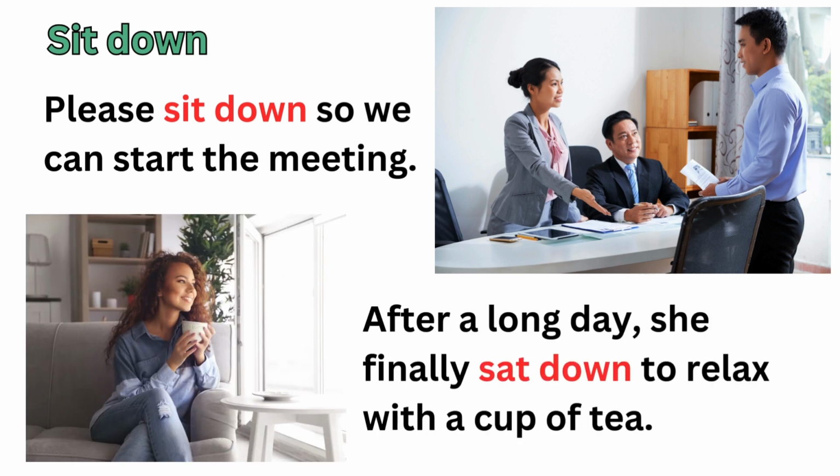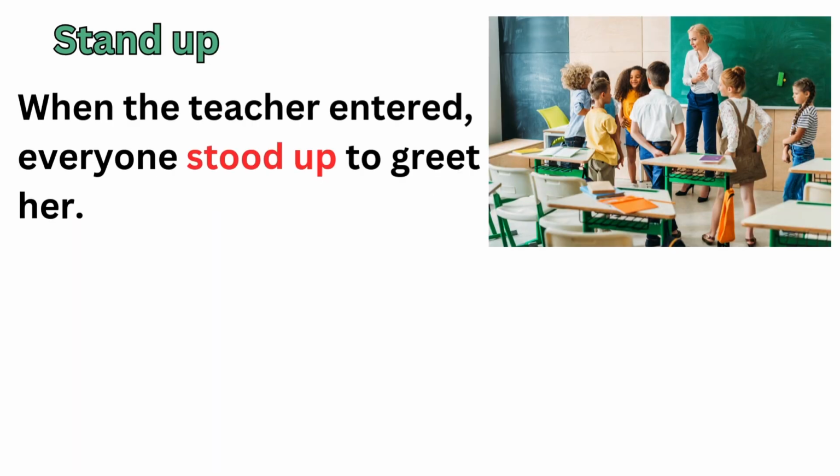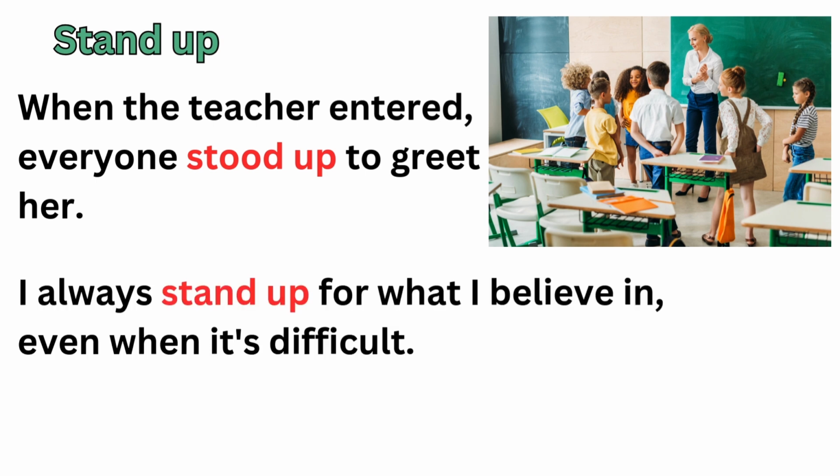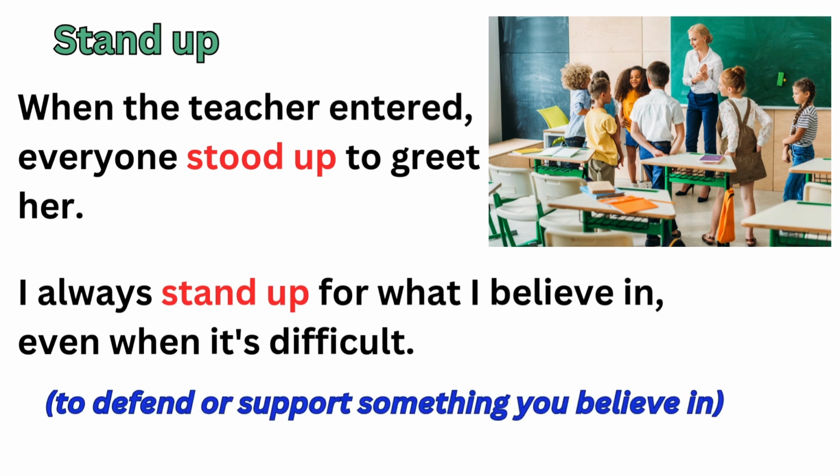After a long day, she finally sat down to relax with a cup of tea. Stand up. When the teacher entered, everyone stood up to greet her. I always stand up for what I believe in, even when it is difficult. Here, stand up means to defend or support something you believe in.